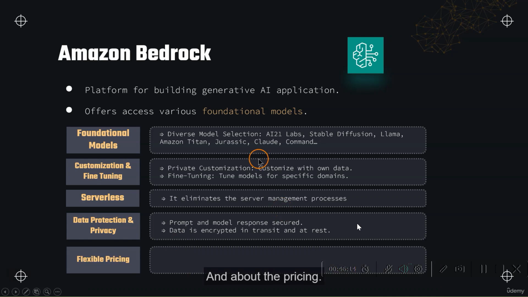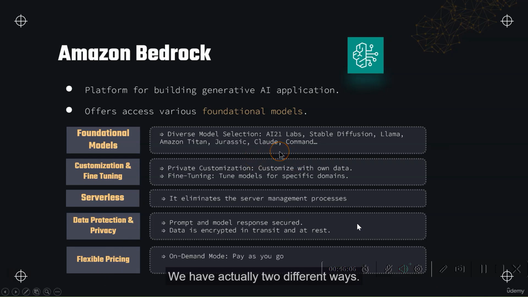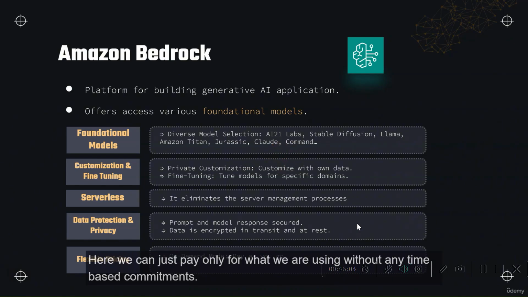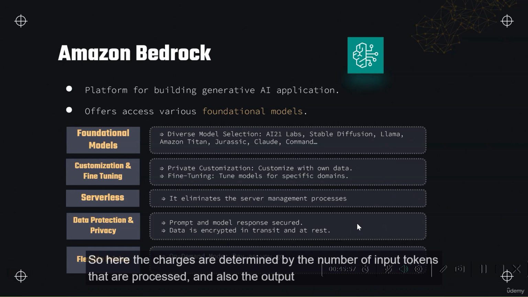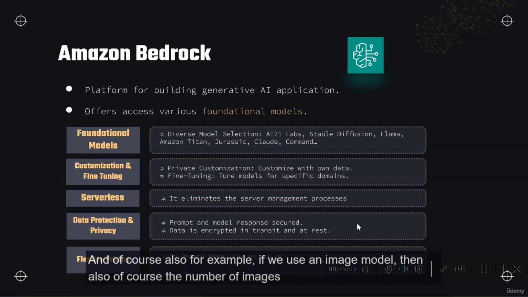And about the pricing, we have a quite flexible mode of pricing available. Here we have two different ways. The first one is on demand. Here we pay only for what we are using without any time-based commitments. The charges are determined by the number of input tokens that are processed and the output tokens that are generated from the model. And of course, if we use an image model, then the number of images that are generated.